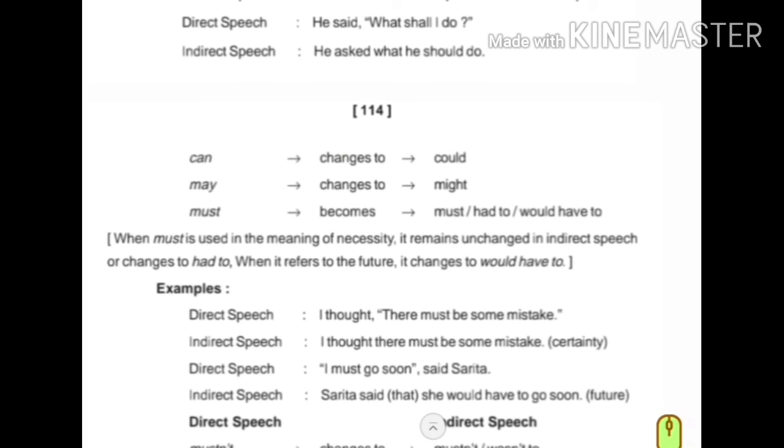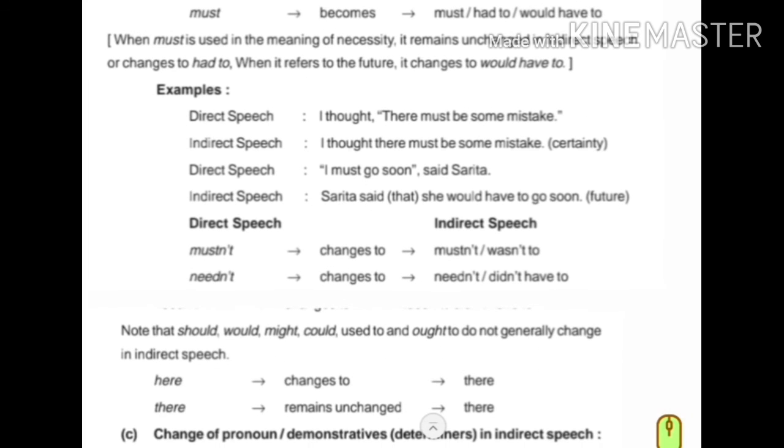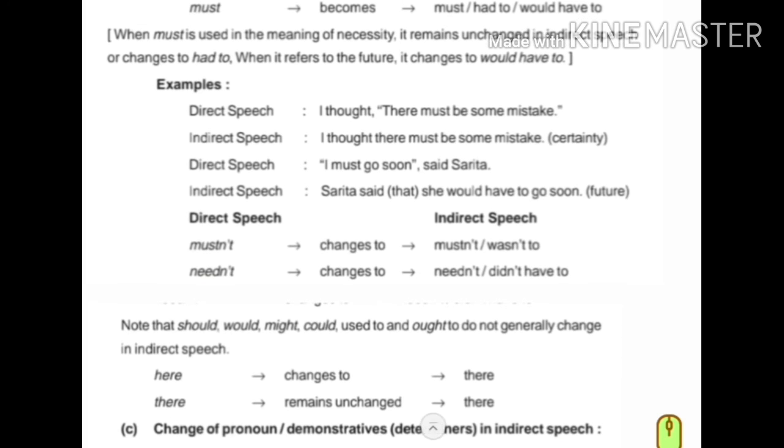Next, can changes to could, may changes to might, must becomes must or had to, must have to. When must is used in the meaning of necessity, it remains unchanged in indirect speech or changes to had to. When it refers to the future, it changes to would have to. Next, must have to. Okay, this is an important one.